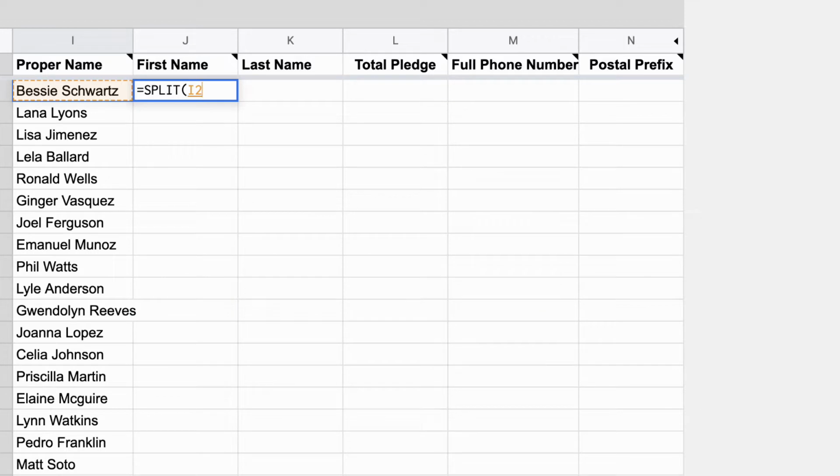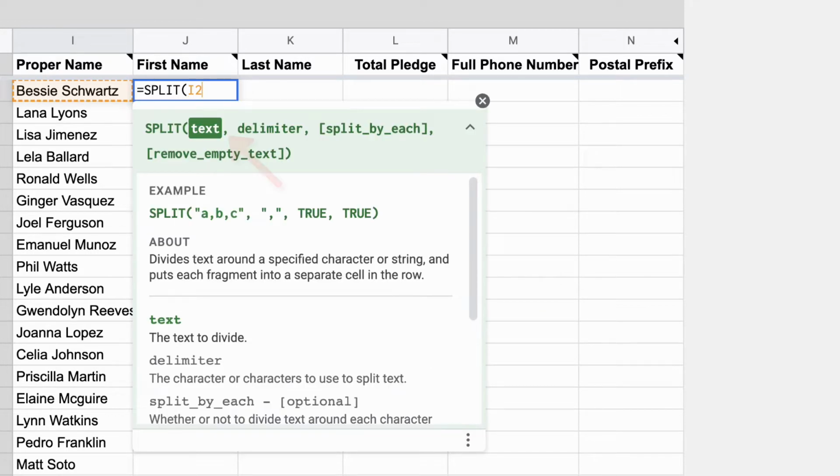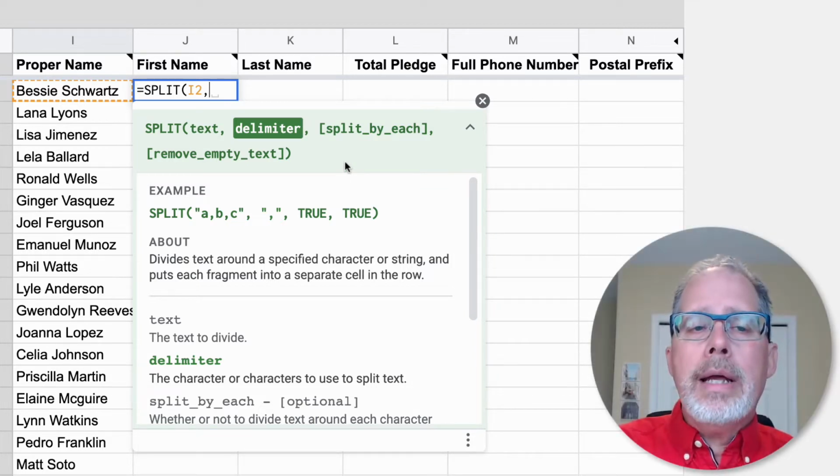So we'll do that. And as you're doing these formulas, you'll notice there's a comma to break down each different section. So as you're typing, you're going to just put a comma in, and it'll walk its way through the next step. So here we've done the text. What's the delimiter? What do you want to break it up on? Well, you can see here they've put in a comma. We want a space.